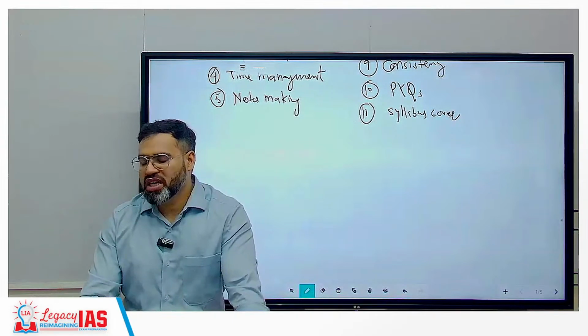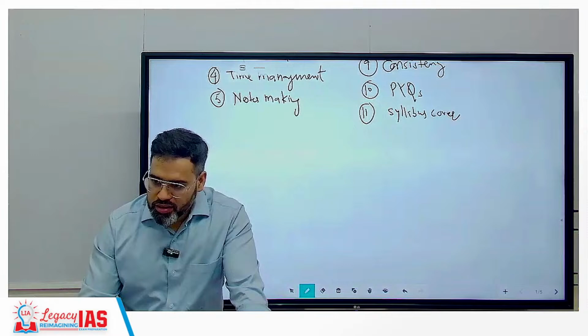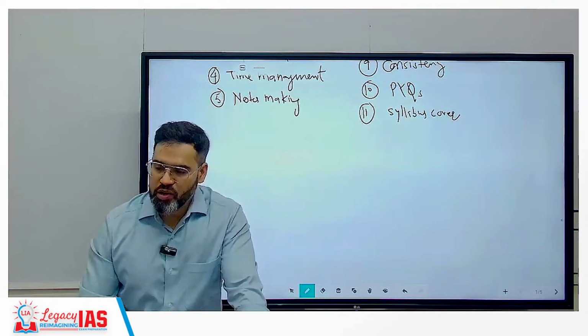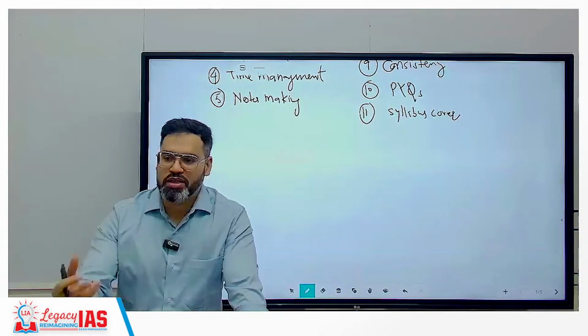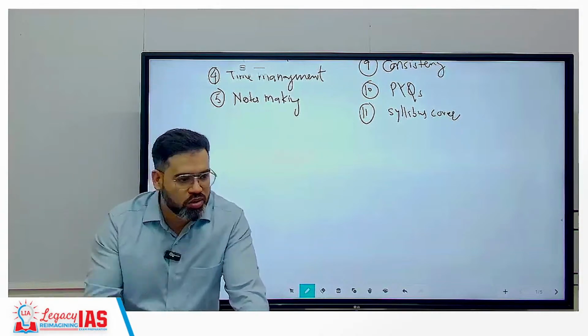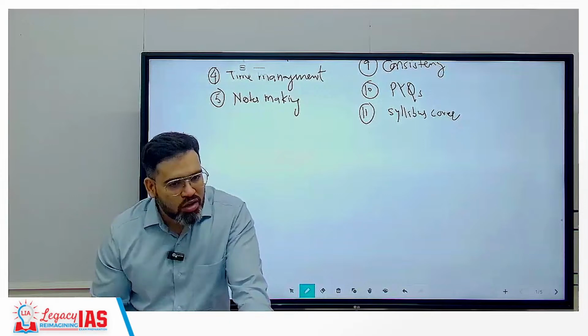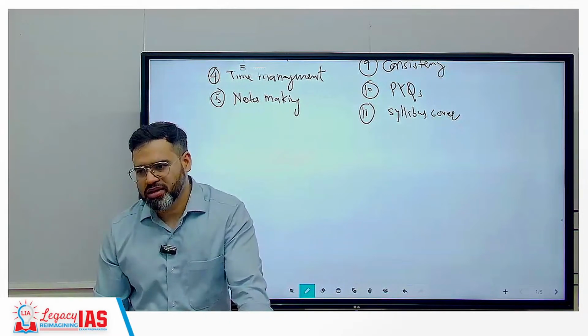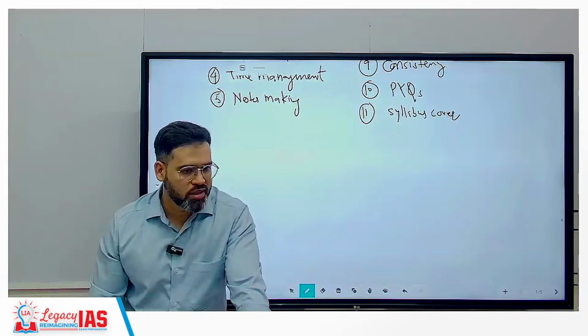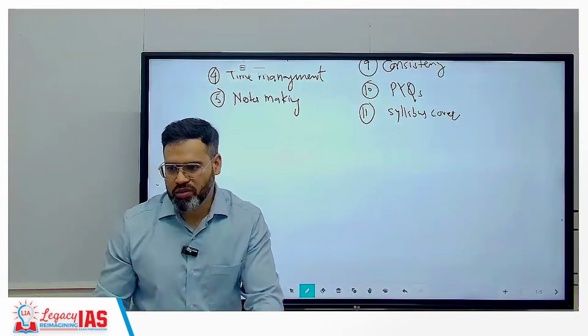Or anthropology, if you love the biotechnology part, ancient history, the evolution of humans. If you love the psychology of others, what others are thinking, if you want to know this, then go with the psychology optional, correct? But you should decide at a later stage, after 2 months of preparation. Clear? Not now.